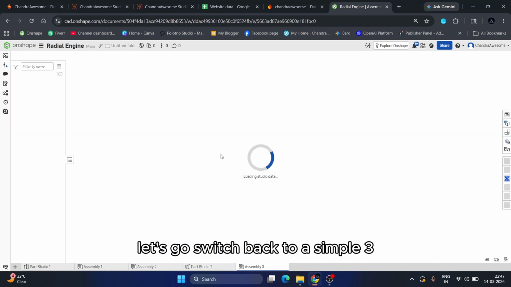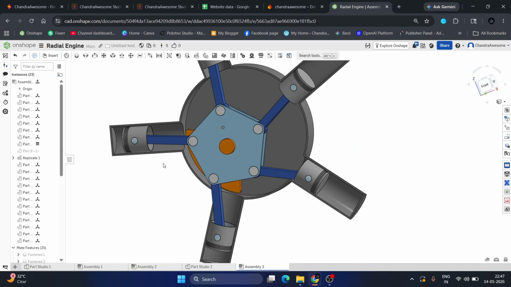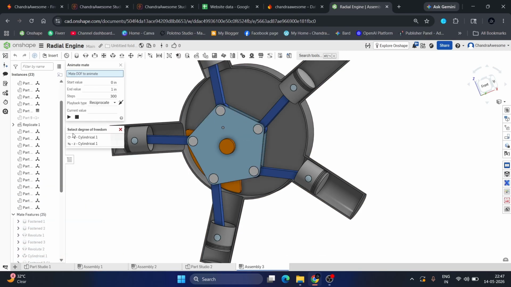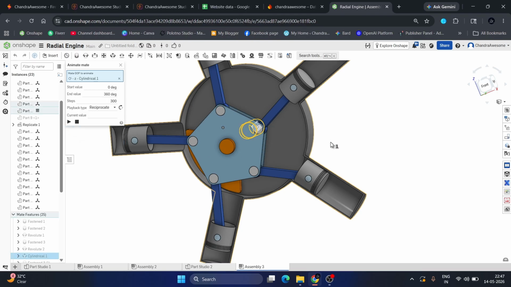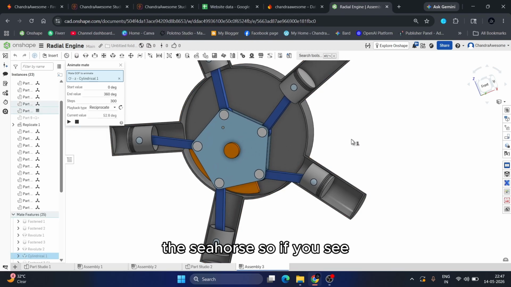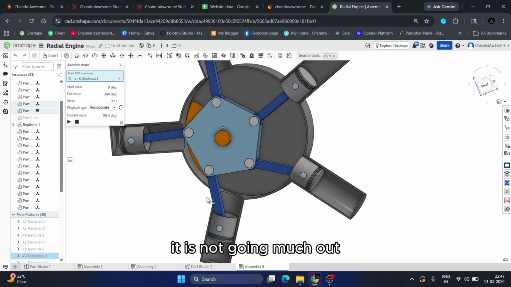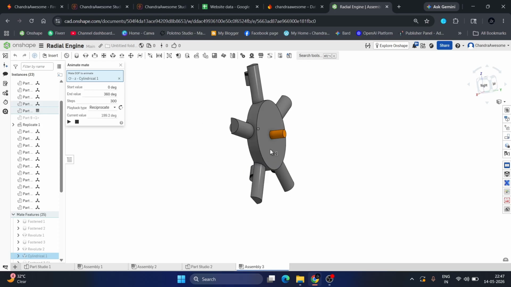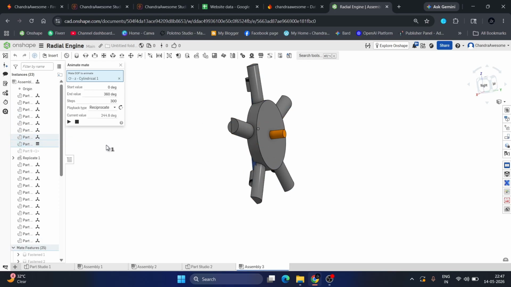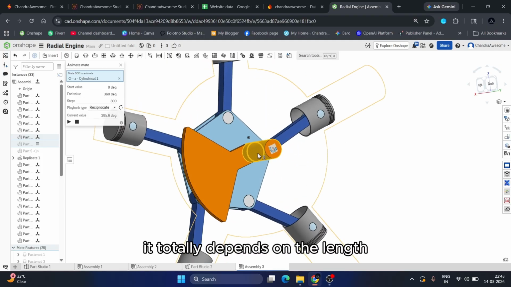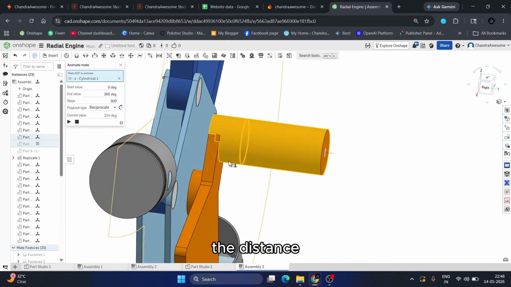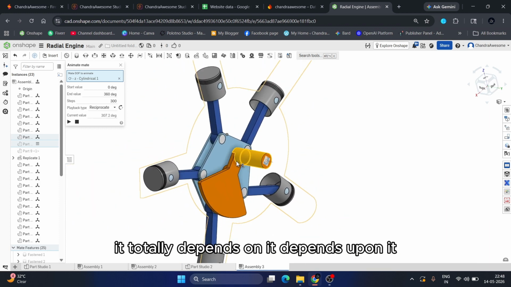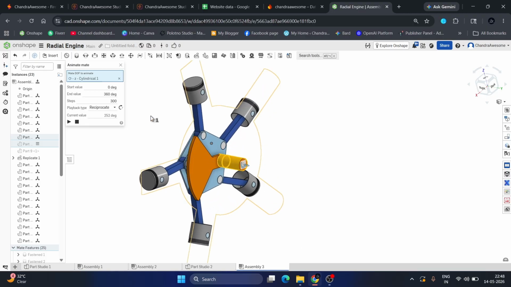Let's switch back to the assembly and animate once again. Let's see. If you see, it is not going much out. It totally depends on the length, on how much the distance is between the input shaft and the output shaft. Okay, it totally depends upon it.